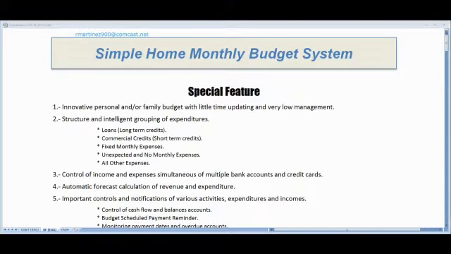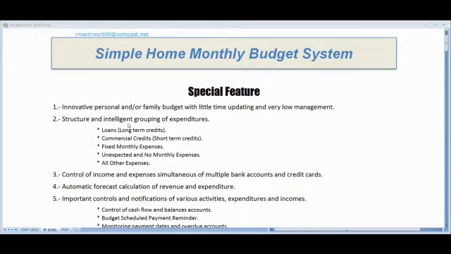Okay, these are the special features of the simple home monthly budget system. I'm going to try to explain faster because there are a lot of special features, but I only want to read them so you understand what this system contains. It's an innovative personal or family budget with little time needed to update and very low management, with a structured and intelligent grouping of expenditures like loans, long-term credits, and commercial credit, which is short-term credit.